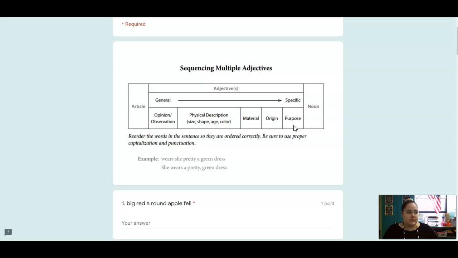So let's see. I'm trying to think of an example here. If I'm reading a book and it is an informational book, that word informational is going to go last because it's describing the purpose of the book. I could say a fiction book. It's describing the purpose. The purpose is to tell a story. The purpose is to tell information. So purpose is why that object is being used.